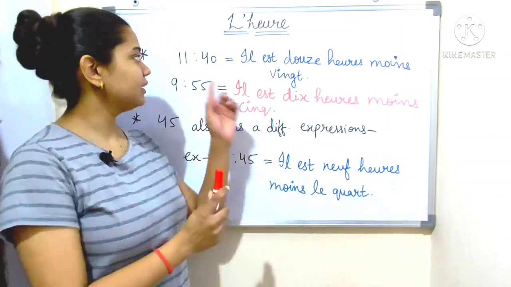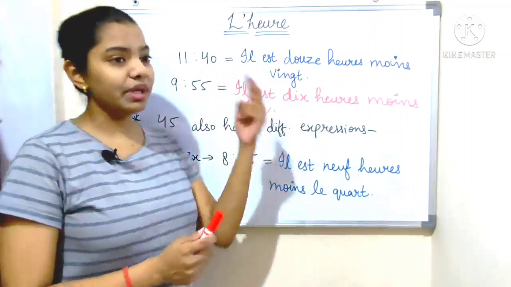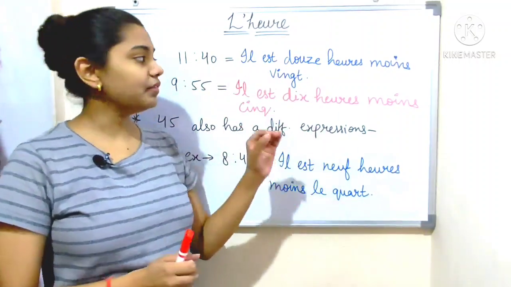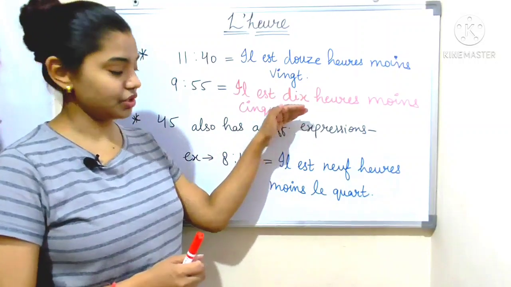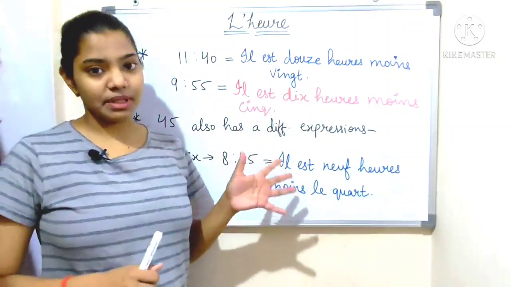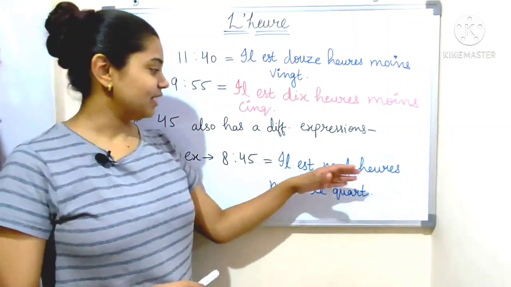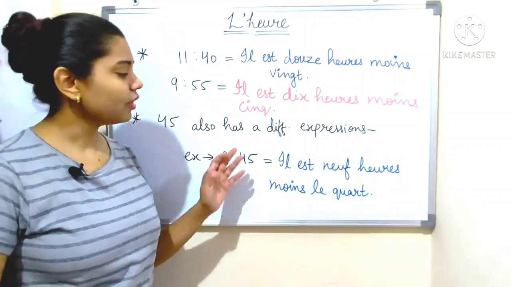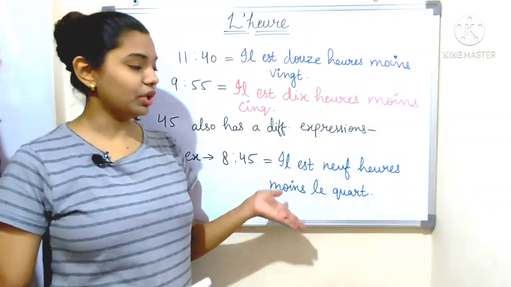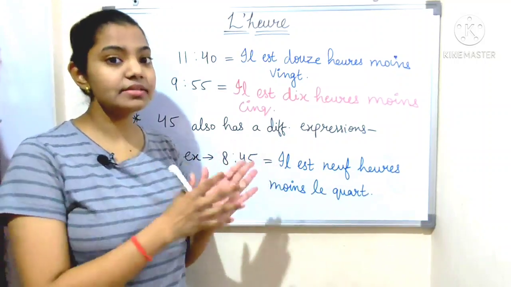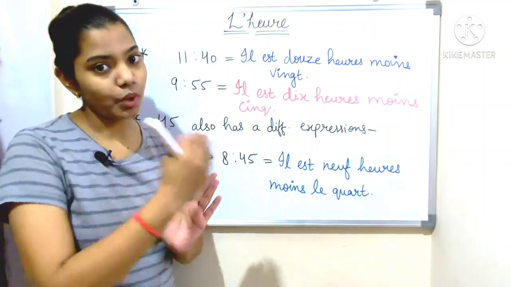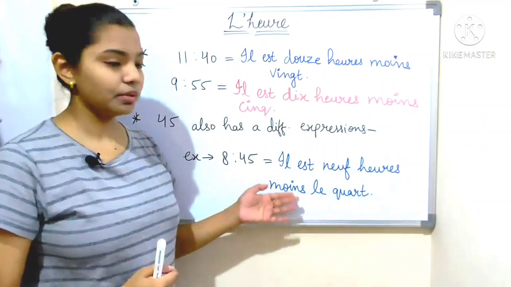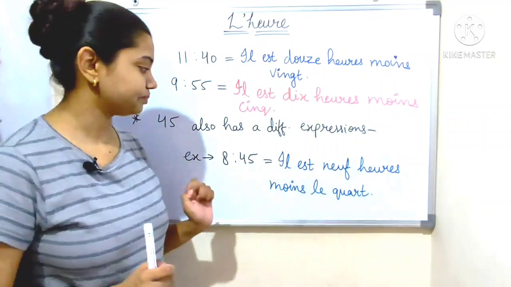So whenever we have 20 minutes, 10 minutes, 5 minutes, we use this type of expression. But for 15 minutes, il est 9 heures moins le quart. That is, it is 8:45, or il est 9 heures moins le quart. That is, it is 15 minutes to 9.